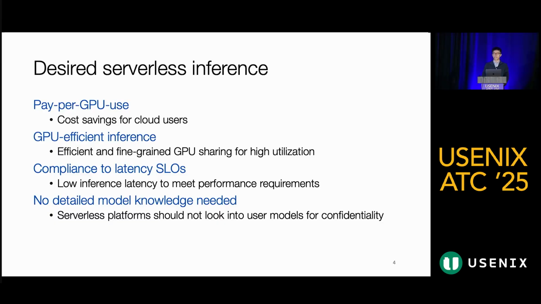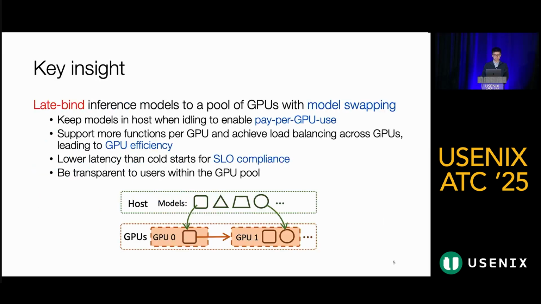And third, latency SLO compliance. It must consistently deliver low latency inference to meet strict performance guarantees. And moreover, these benefits should be achieved without requiring the platform to access and analyze users' private model details due to confidentiality reasons.